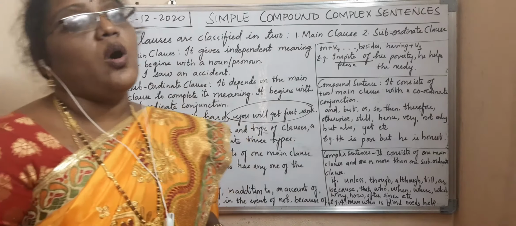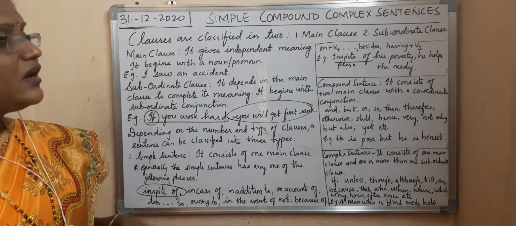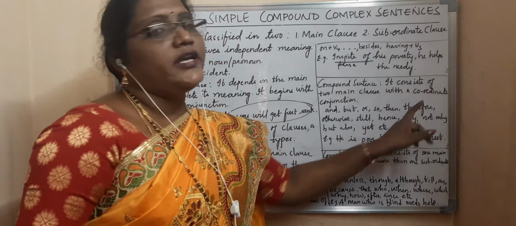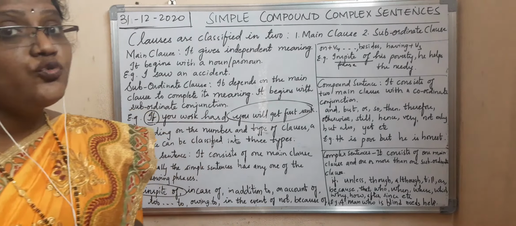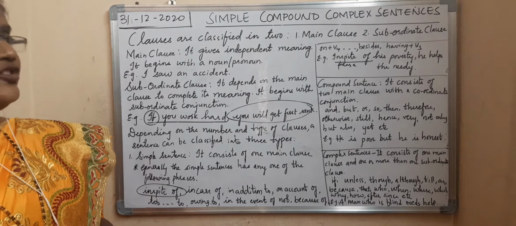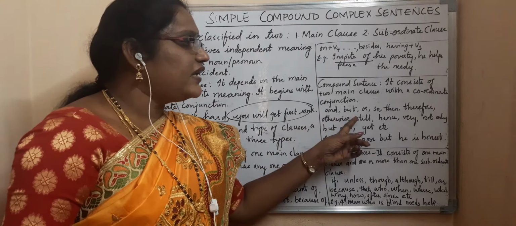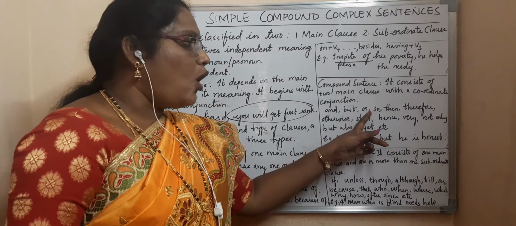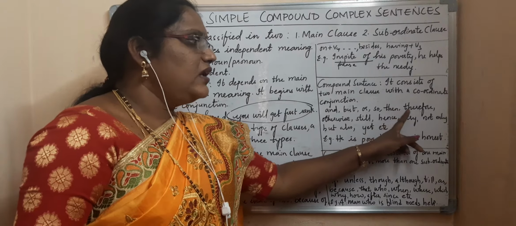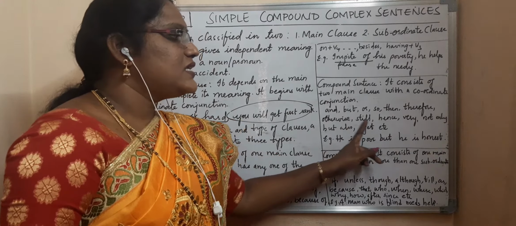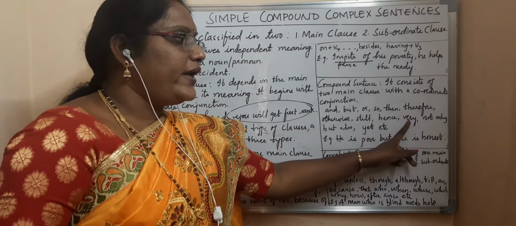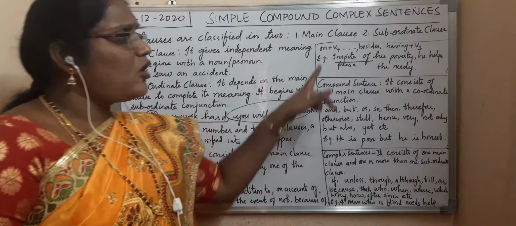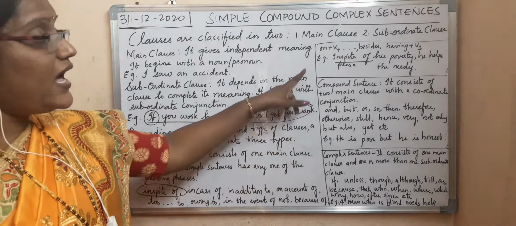Second one is what? Compound sentence. So what is a compound sentence? It consists of 2 main clauses with a coordinate conjunction. So now here are examples of coordinate conjunctions: and, but, or, so, then, therefore, otherwise, still, hence, not only but also, yet, etc. Okay, these all are conjunctions, but they are divided.